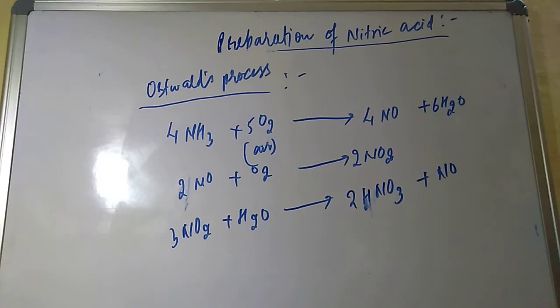This also involves three steps. In the first step the ammonia is oxidized or burned, giving nitric oxide. This nitric oxide again reacts with oxygen giving nitrogen dioxide, and nitrogen dioxide dissolves in water giving nitric acid. So this is all about the preparation of nitric acid.